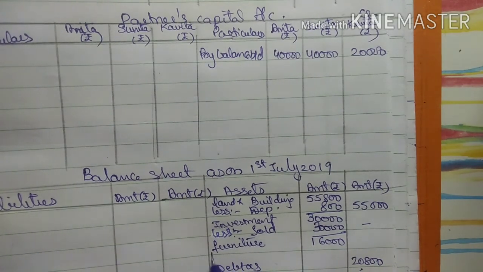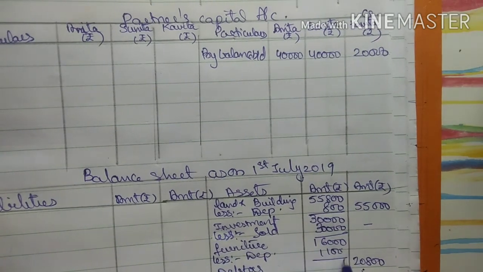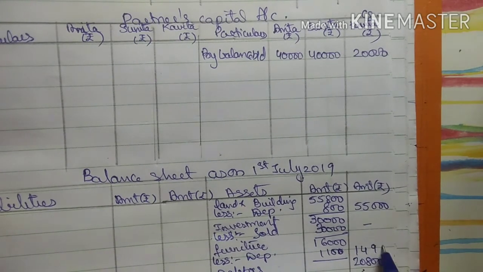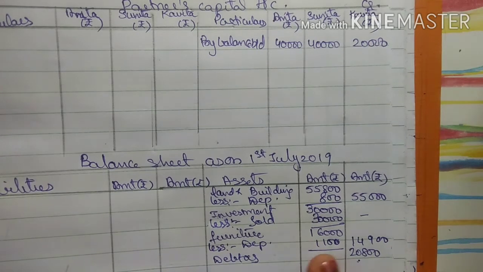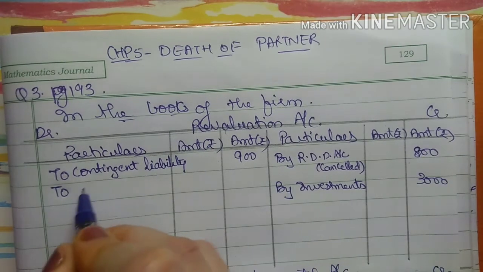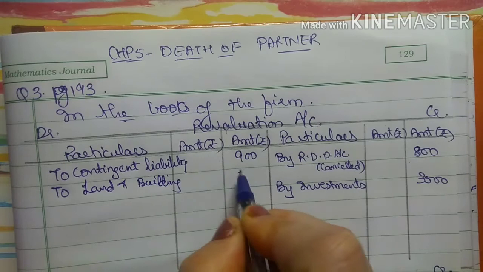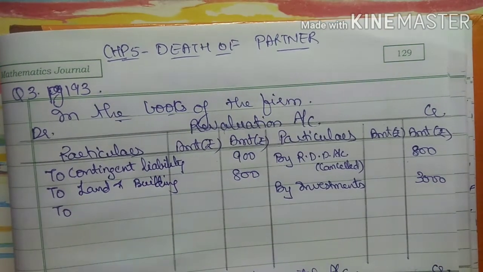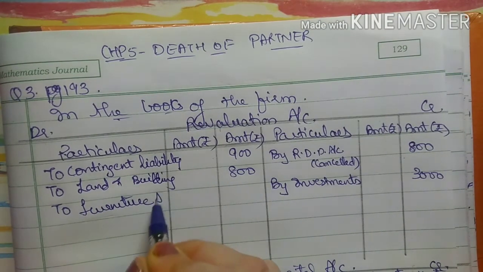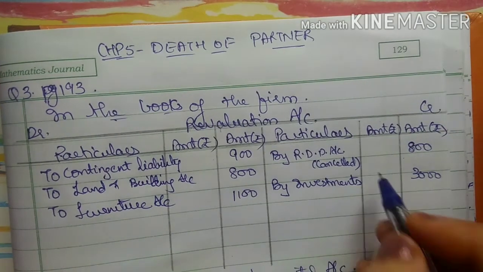In furniture, less depreciation 1100. So in the outer column it will be 14,900. Now it's depreciation, so it will come in the revaluation account debit side, to land and building 800, to furniture account 1100. Okay.